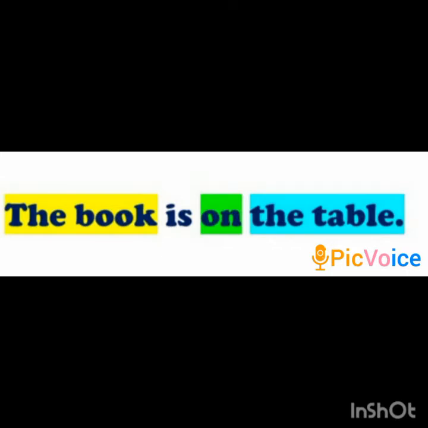Hence, the correct sentence would be: the book is on the table. The preposition on tells us the relationship between the book and the table, that is the subject and the remaining part of the sentence. This is called a preposition.